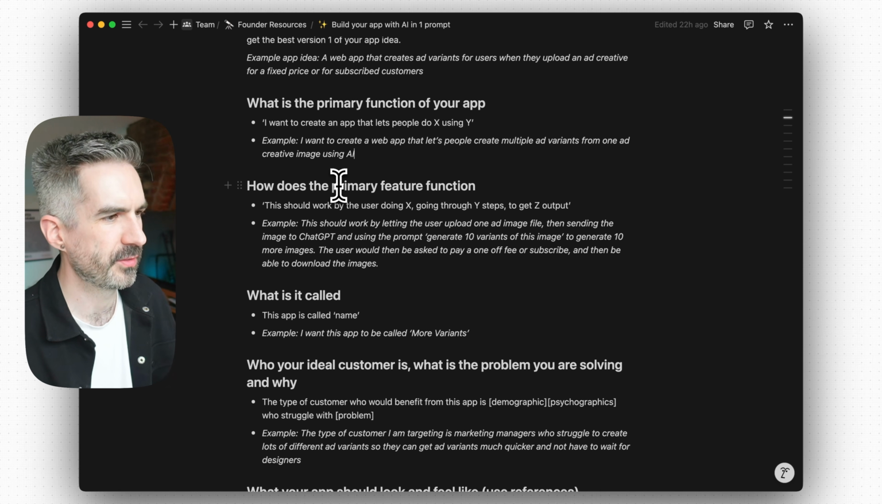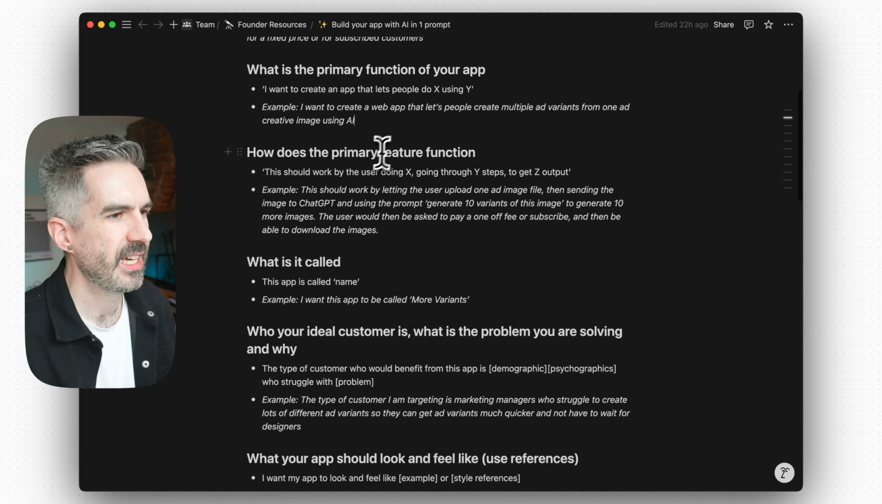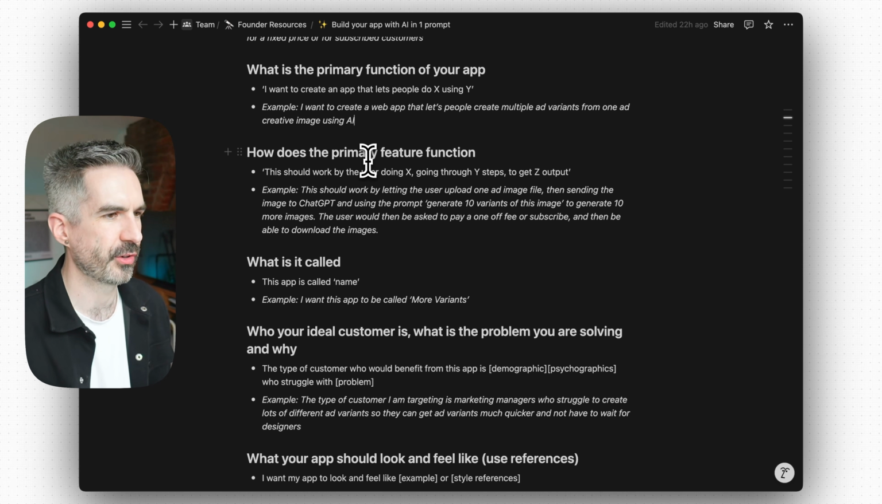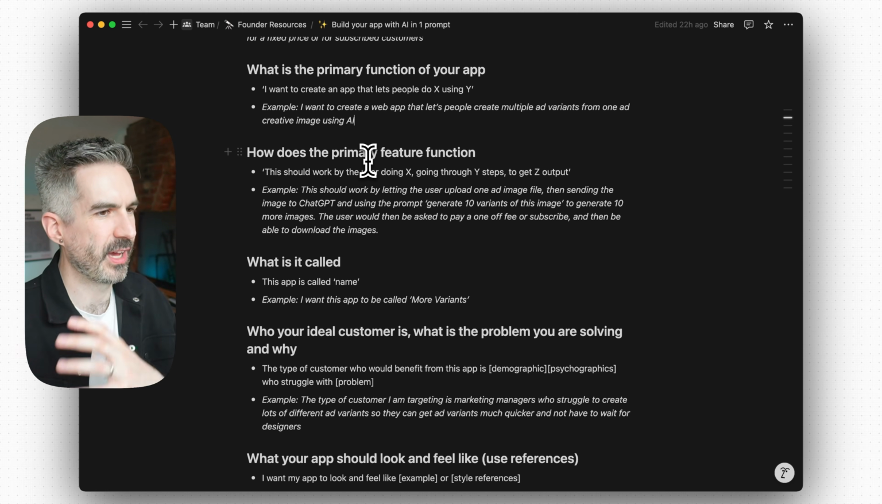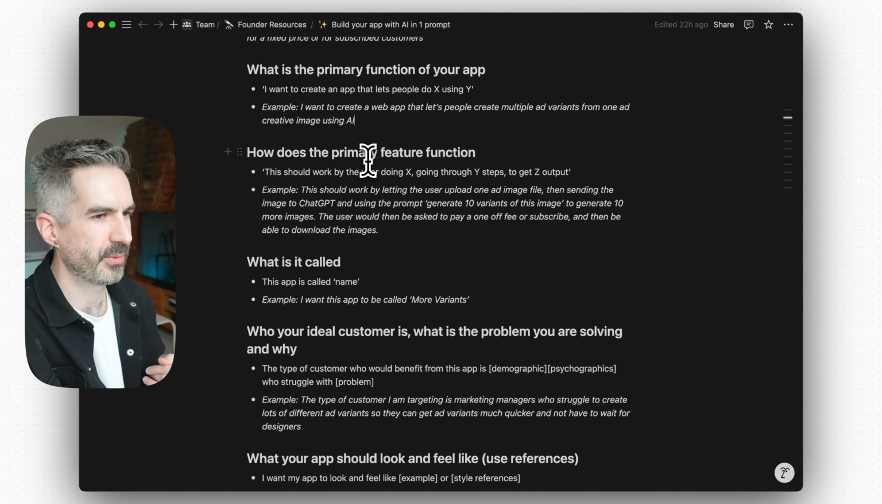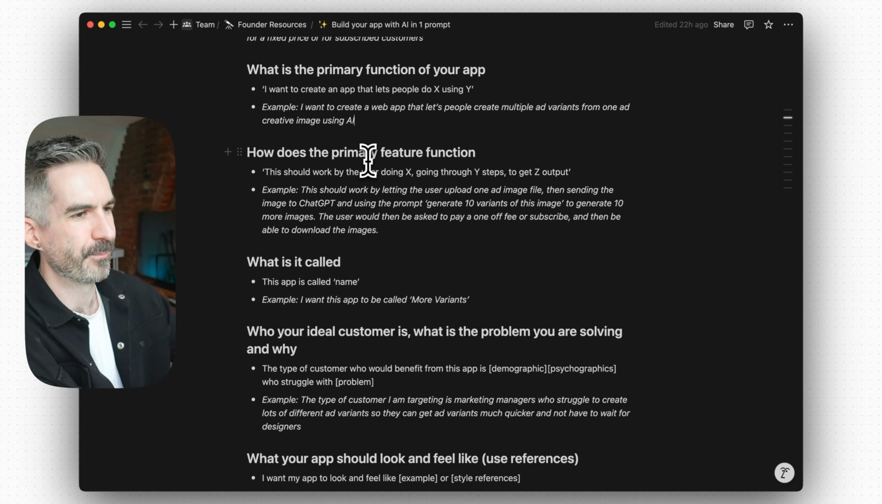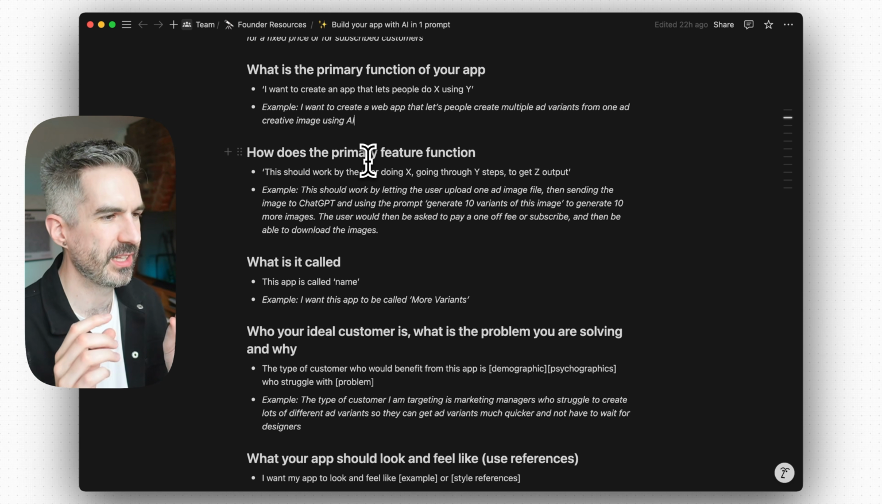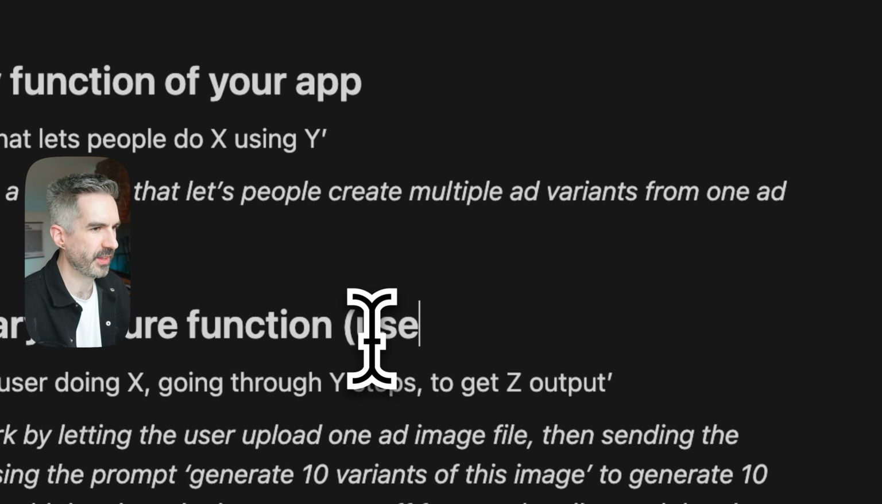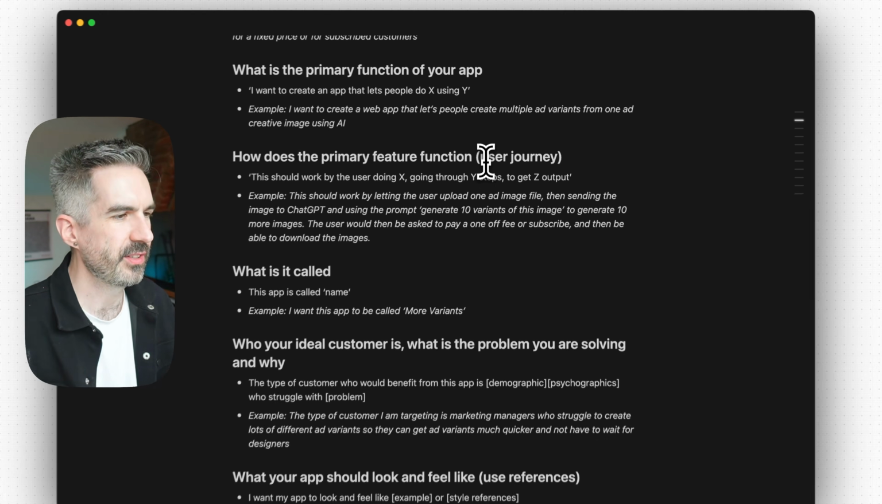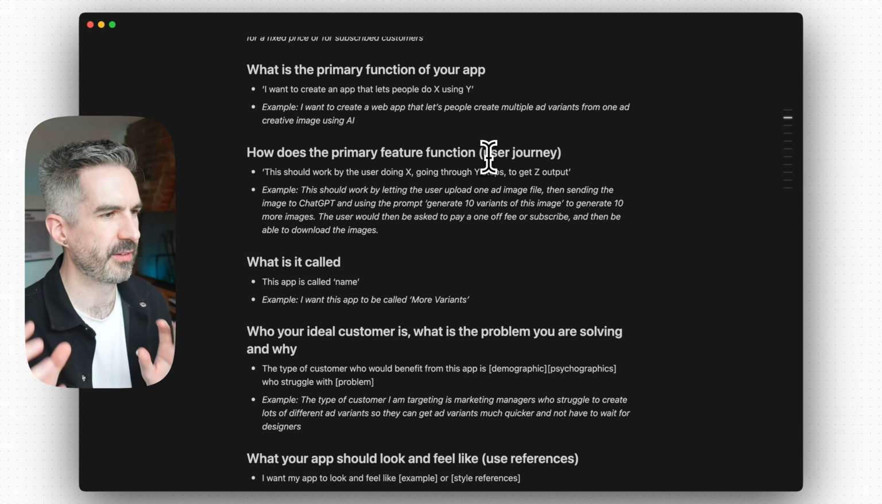The second part of the prompt here that I want to add in is, how does this primary feature function? So this would be like, this should work by allowing the user to do X, going through Y steps to get Z output. So this one is really thinking about what is the user journey. I'll put that in here. So this is the user journey of that first feature.